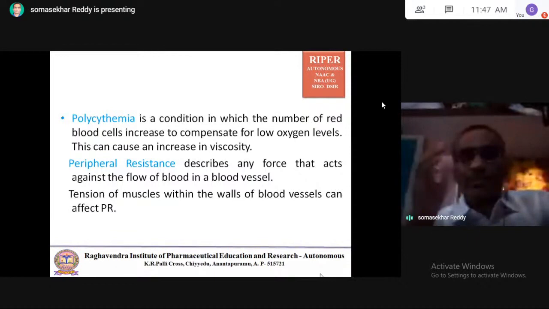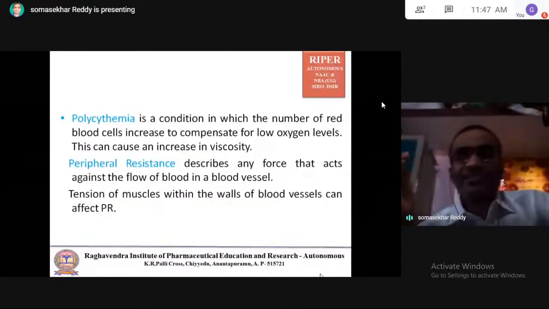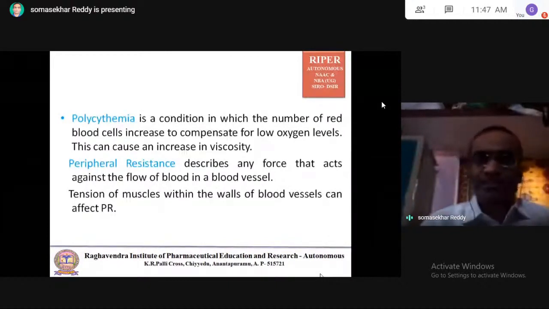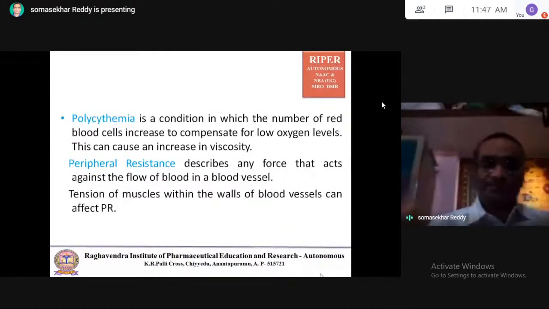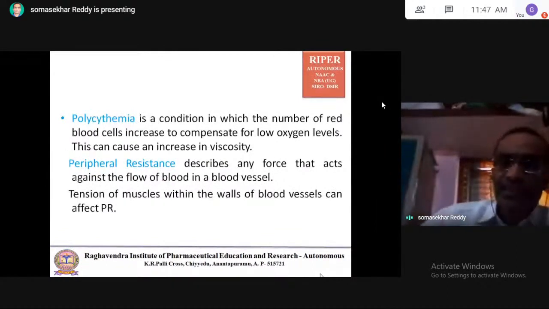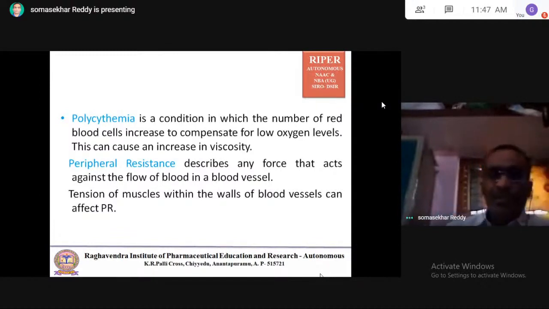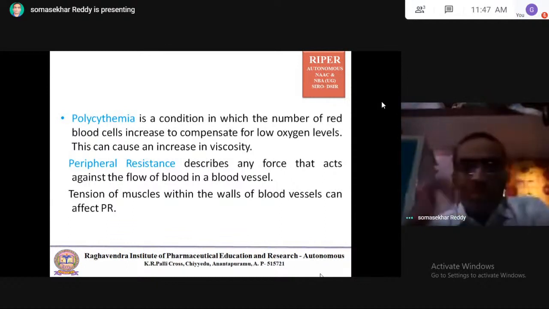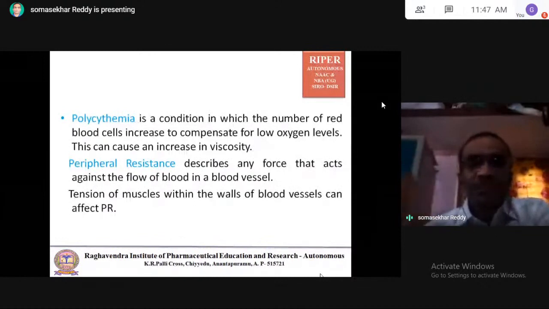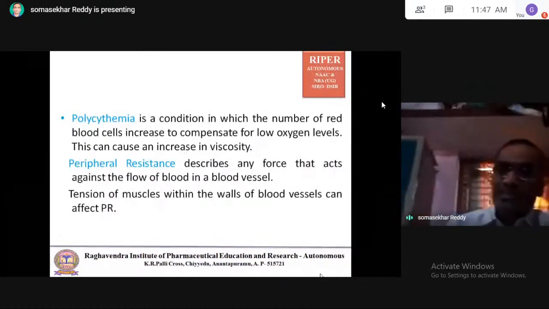If blood components, especially the cells of the blood, are increased, that increases the viscosity of the blood. If viscosity is more, there is more blood pressure. Coming to peripheral resistance, it describes any force that acts against the flow of blood in a blood vessel.